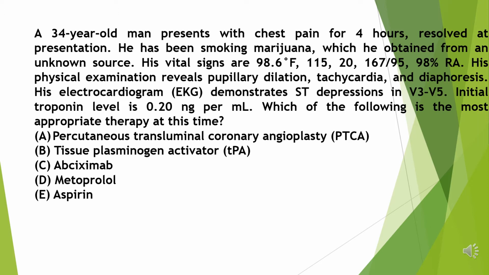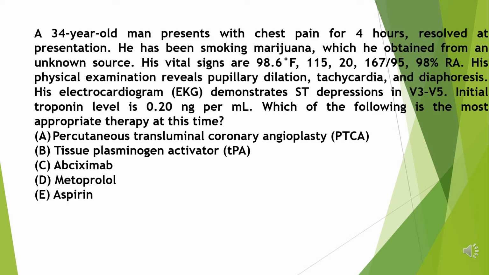His electrocardiogram, EKG, demonstrates ST depressions in V3, V5. Initial troponin level is 0.20 ng per ml. Which of the following is the most appropriate therapy at this time? A. Percutaneous transluminal coronary angioplasty, PTCA. B. Tissue plasminogen activator, TPA. C. Abciximab. D. Metoprolol. E. Aspirin. Pause the video for a moment.